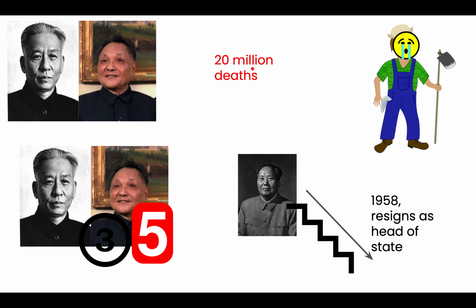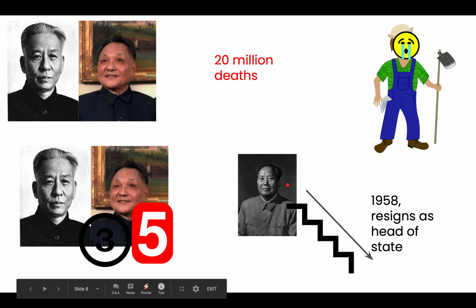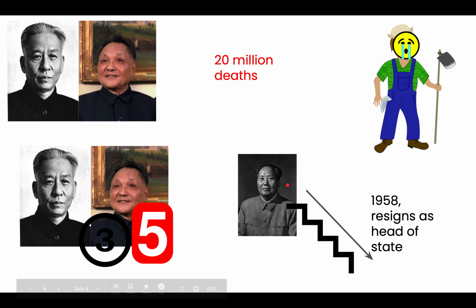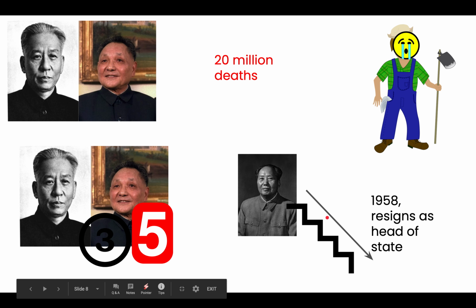Now, at this time, Liu Shaoqi and Deng Xiaoping brought forward this idea of pragmatism, using realistic techniques to reinvent China's economy. But Mao labelled them as counter-revolutionaries. But the plan was failing to such an extent that Mao had no choice but to take partial blame for the Great Leap Forward. And in late 1958, he decides to resign as head of state.